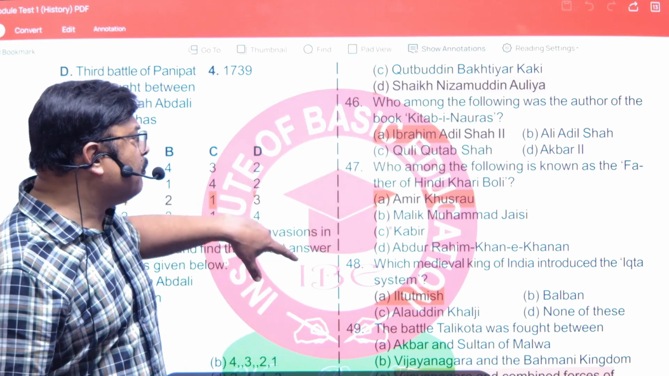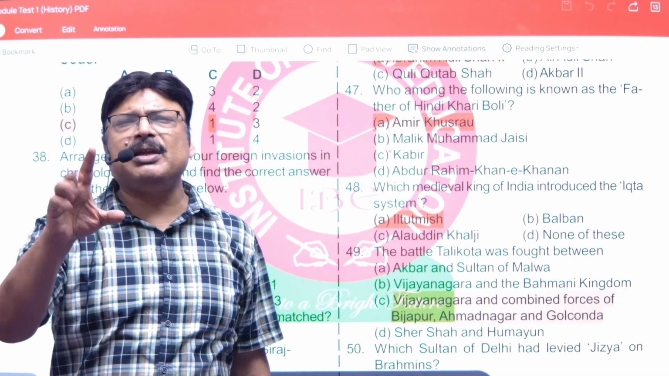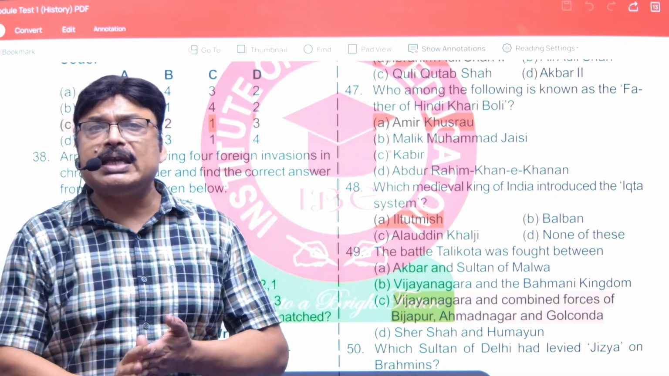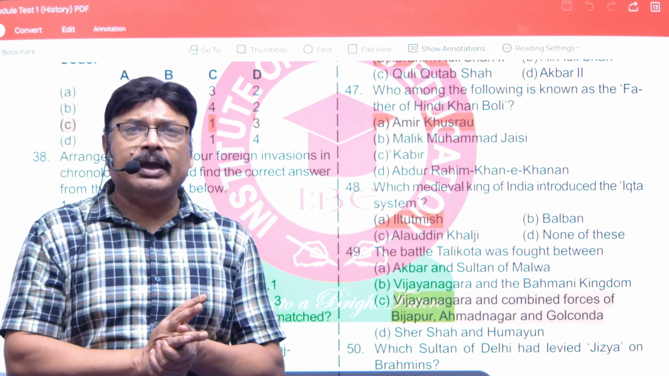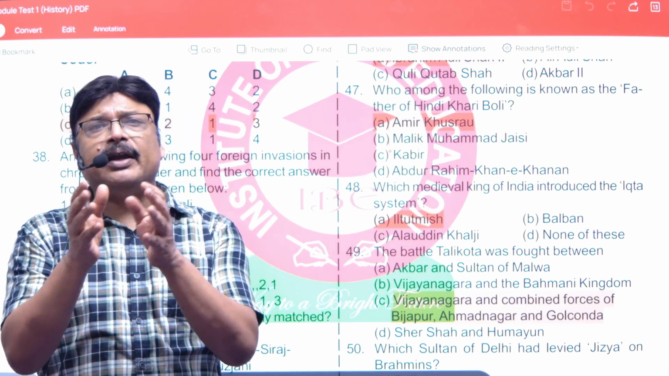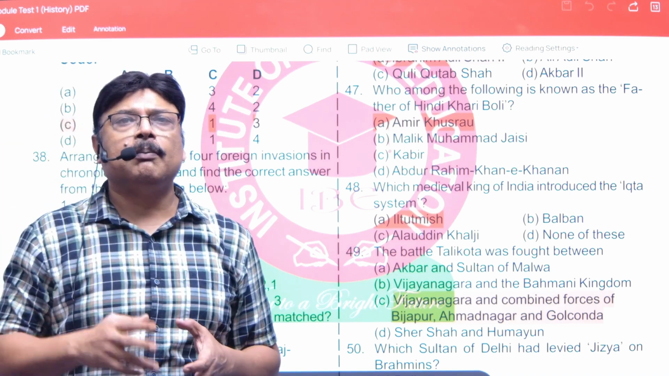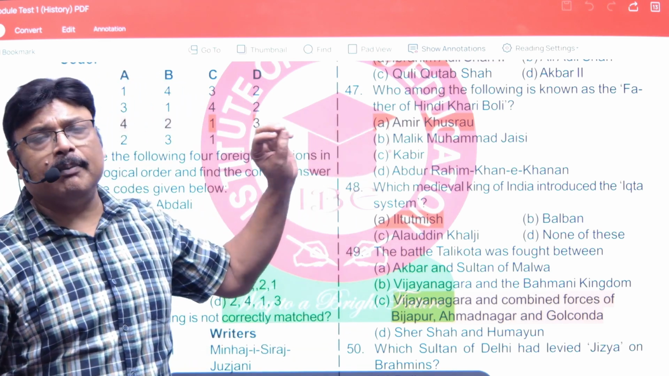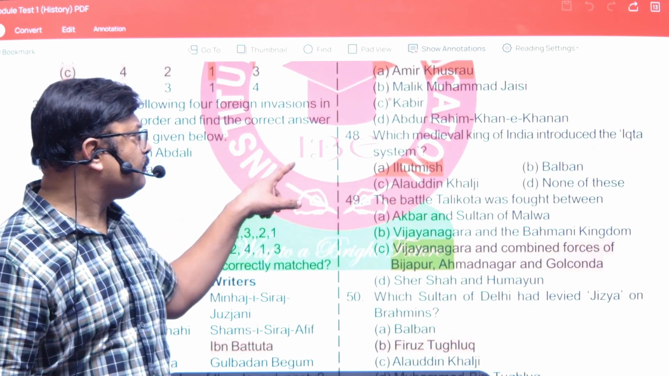Now, who of the following is known as father of Hindi Khadi Boli? None other than Amir Khushro. Amir Khushro is considered to be the father of Khadi Boli, and he is the one who is credited for the development of Hindi as well as the Urdu. Both languages are completely endowed to by this Amir Khushro, the great man.